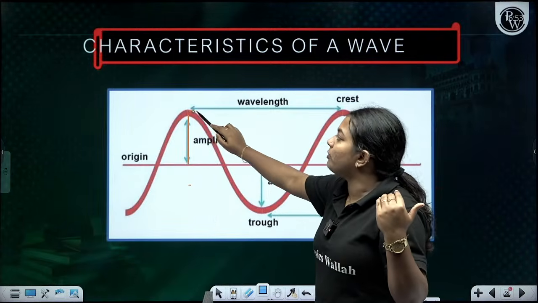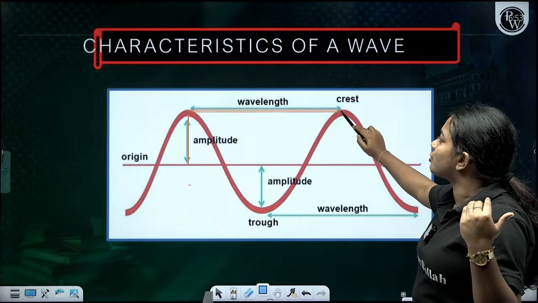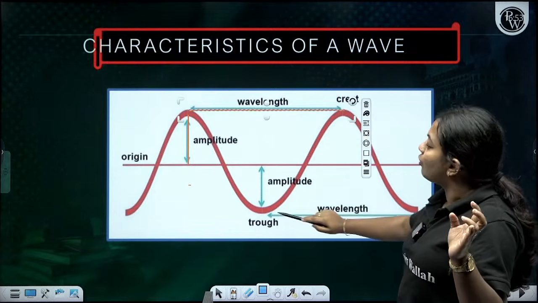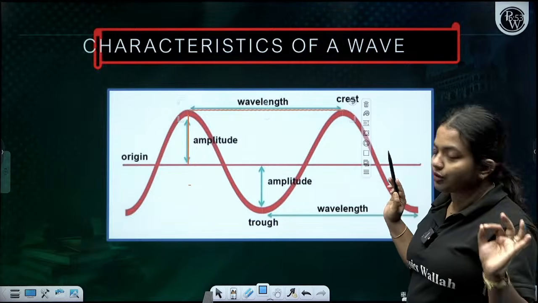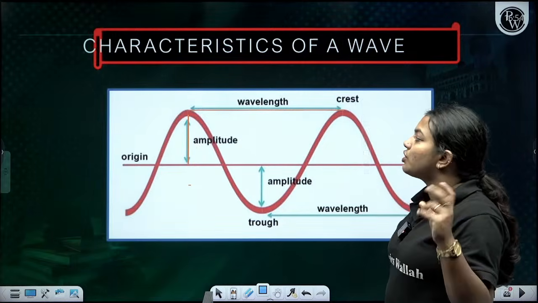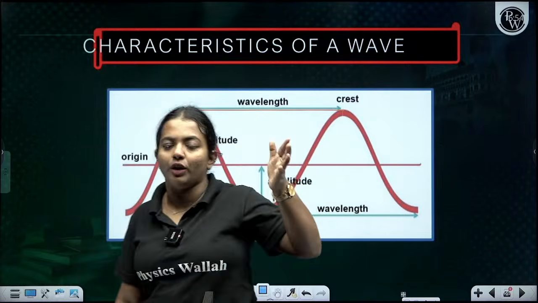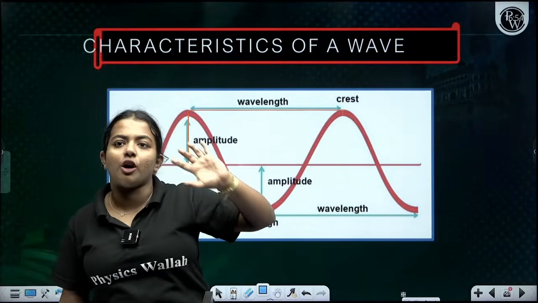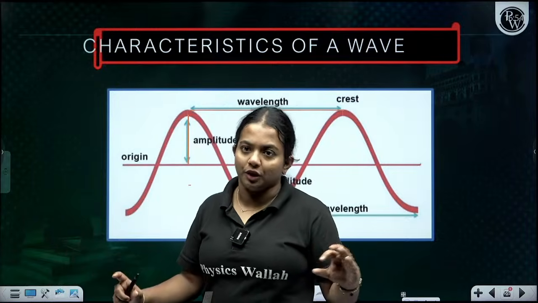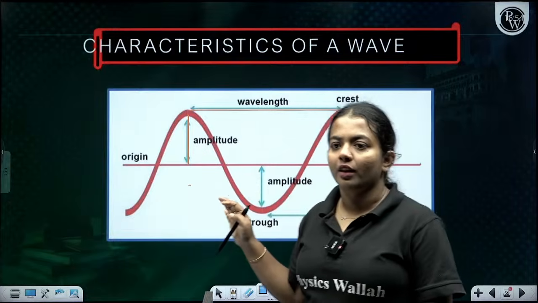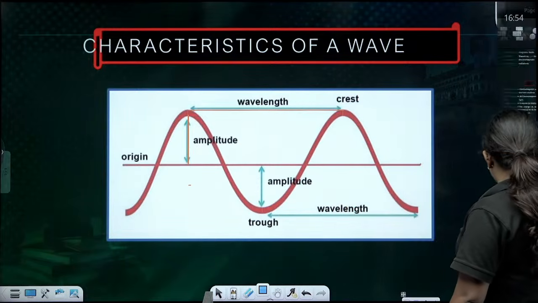Now the wavelength is basically the distance from one crest to another crest, or else from one trough to another trough. That is also called the wavelength. So these are the few things you have to understand. Wavelength is from one crest to another crest, or one trough to another trough, and amplitude is basically the height. Clear, everyone?